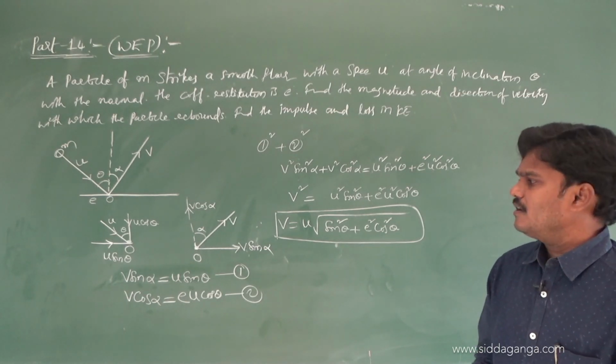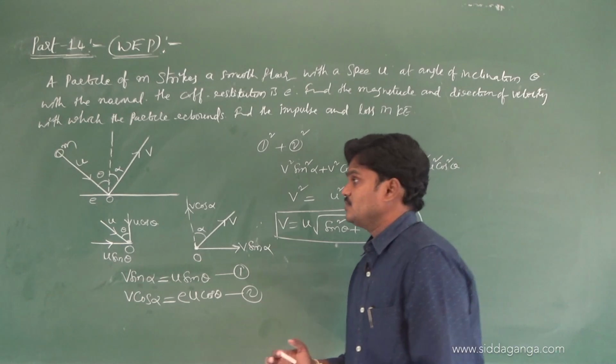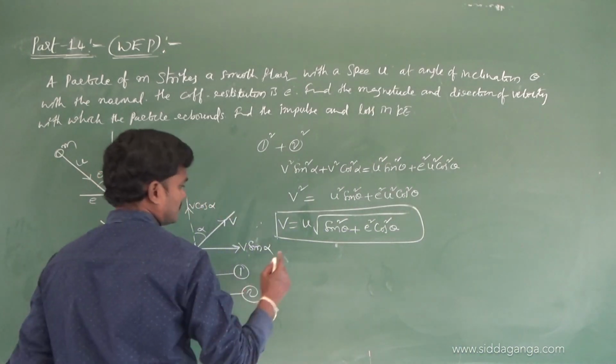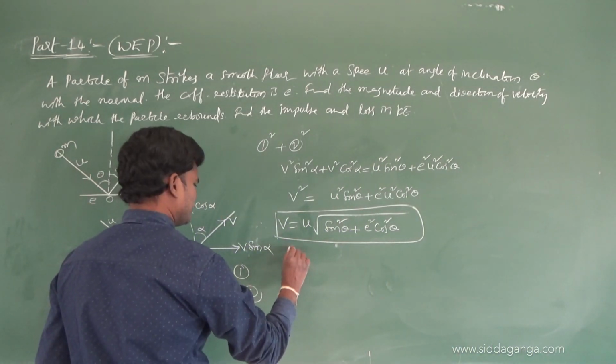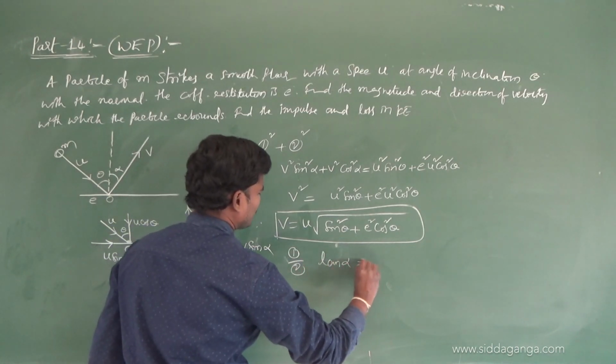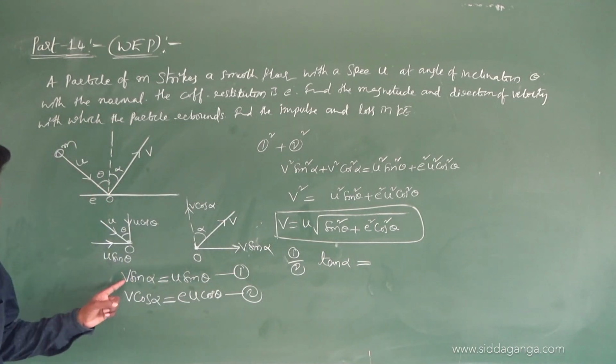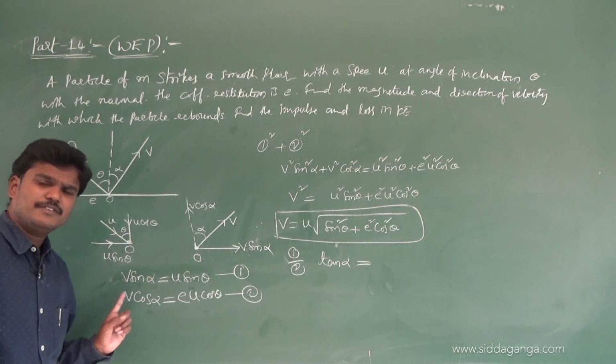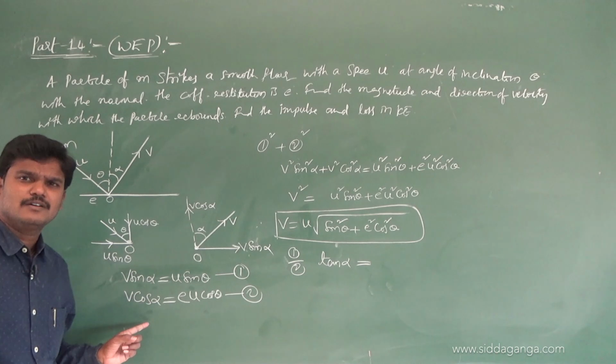Okay, next they are asking for the direction. So alpha is the direction. Just divide equation 1 and 2. If I divide equations 1 and 2, tan alpha, I will get V sin alpha by V cos alpha. V cancelled, sin alpha by cos alpha.